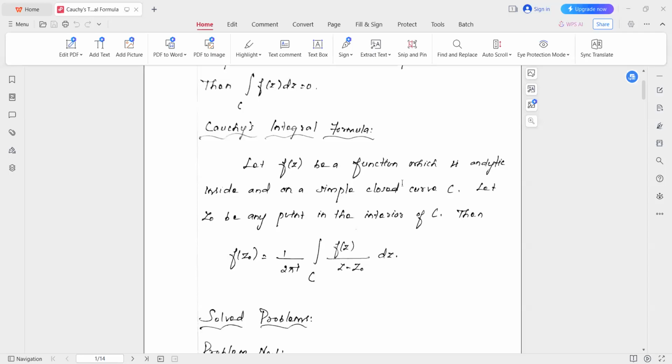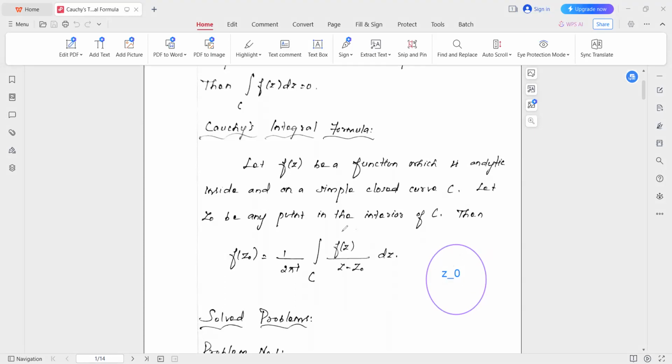We have a simple closed curve C, and the function f(z) is analytic in and on the simple closed curve C. Let z naught be any point in the interior of C. So this is C, and we have the point z naught inside the simple closed curve C.